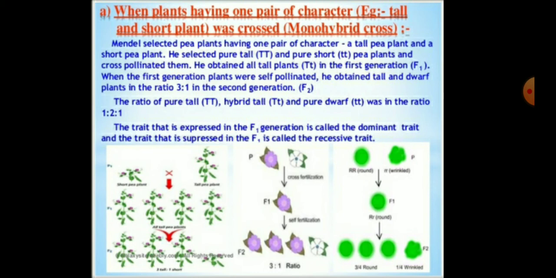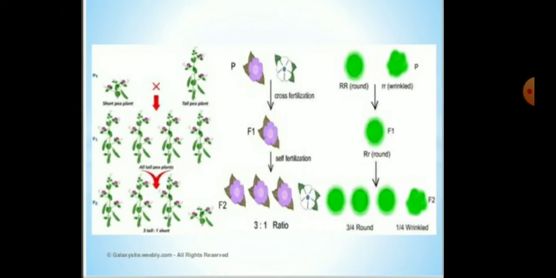The trait that is expressed in the F1 generation is called the dominant trait, and the trait that is suppressed, unable to express itself, is called the recessive trait.